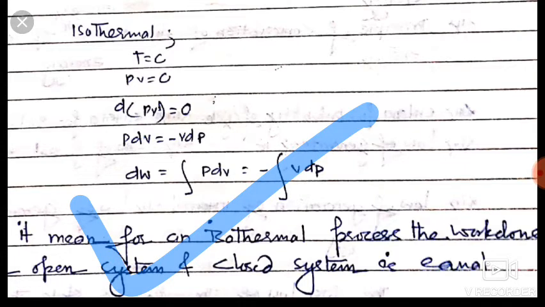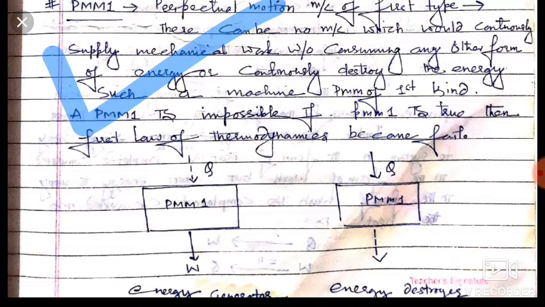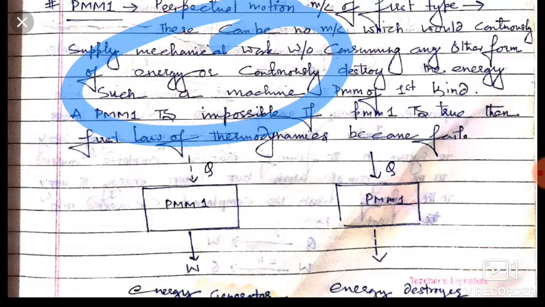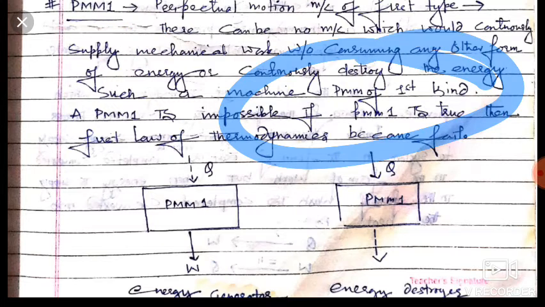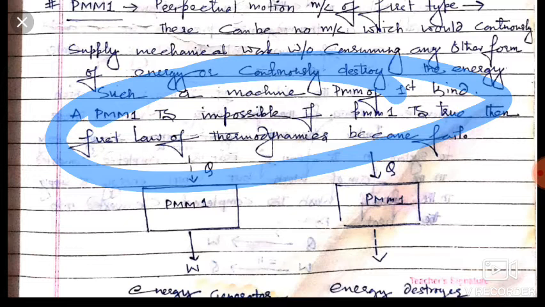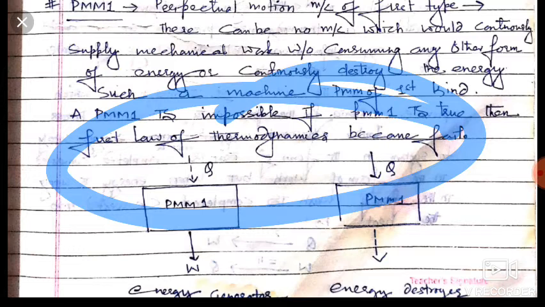Friends, we will move to perpetual motion machine 1. What is perpetual motion machine 1? Friends, there can be no machine which would give us mechanical work without consuming any other form of energy, or continuously destroy the energy. If such a case were possible, then it is called perpetual motion machine of first kind, and perpetual motion machine is an impossible device. Friends, if this is true, then our first law of thermodynamics, which is conservation of energy, becomes false.